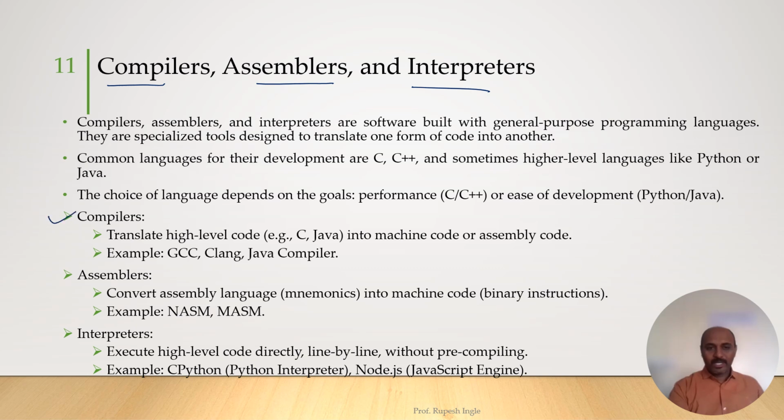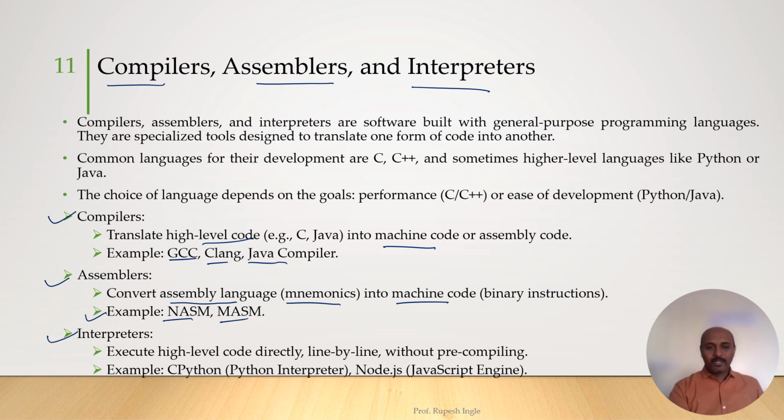Compilers convert high level code into machine code. These are called compilers. In advanced compilers, nowadays some of the compilers also convert high level code directly into machine code. The examples are GCC, Clang, Java compiler, etc. Assemblers convert the mnemonics or the symbols written in assembly code into machine code. These are called assemblers, and the examples are NASM and MASM.